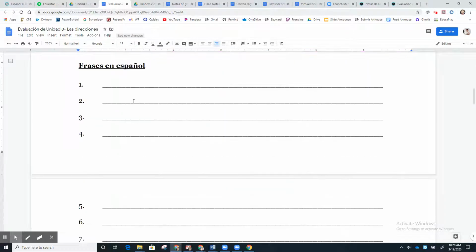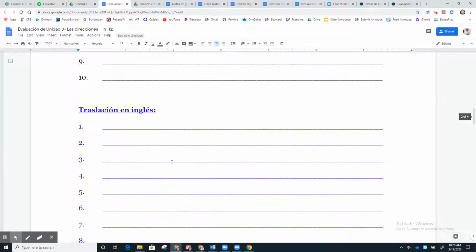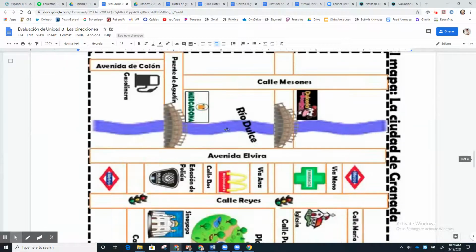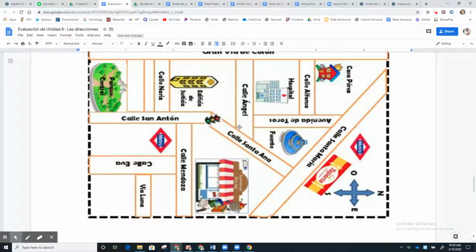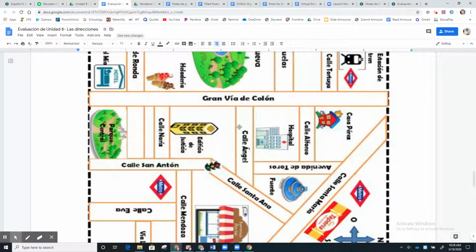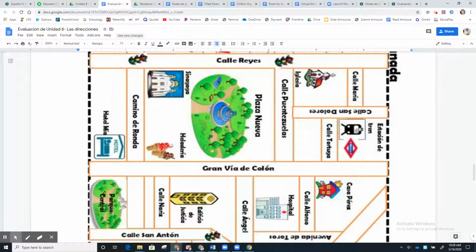So let's start first with what we actually need to do when we're writing our sentences. You're going to write your sentences here, and they are going to be based on this map, which I know is hard to see right now. Once you're actually looking at the document on your own, if you want to manipulate the map, shrink it so you can see it so it's right side up, you're welcome to do so. I wanted to leave it on here in its biggest format as possible.